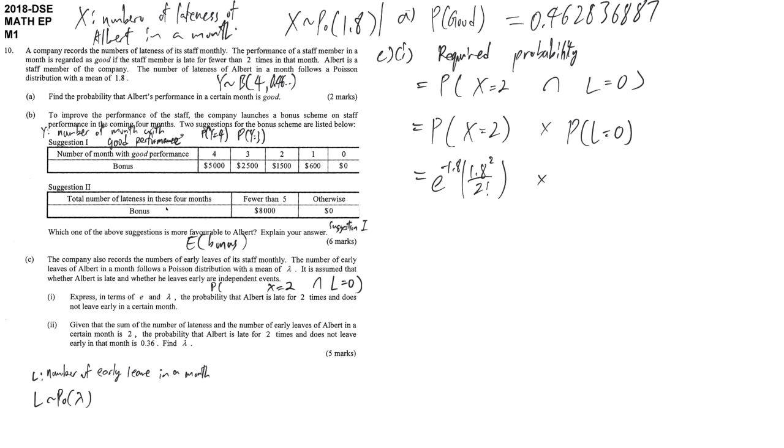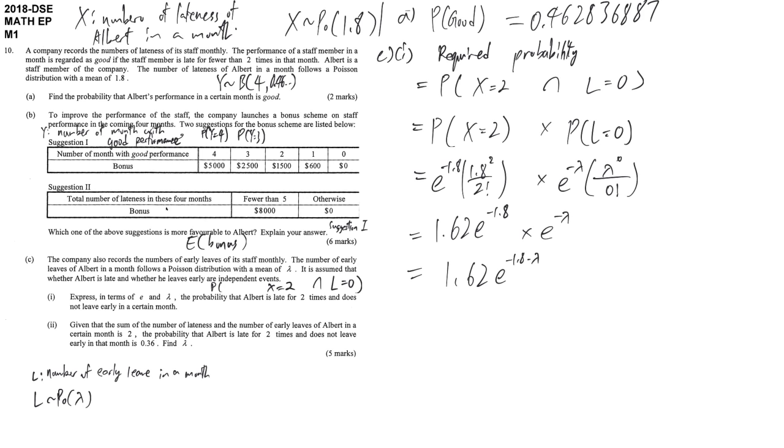And then multiply by e power negative lambda times lambda power 0 over 0 factorial. So you may write 1.62 e power of negative 1.8 minus lambda, because they say in terms of e. That's why I didn't change this part into decimal format.